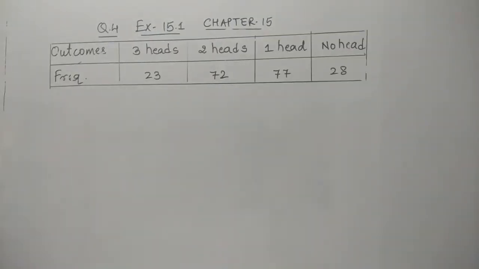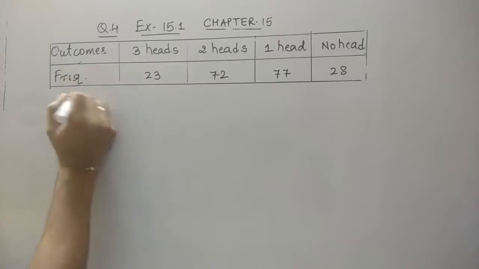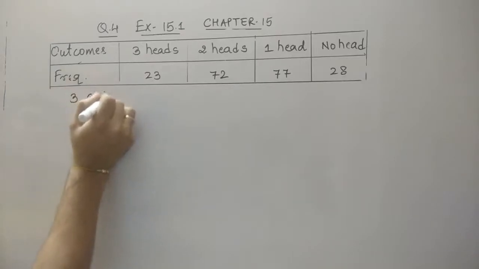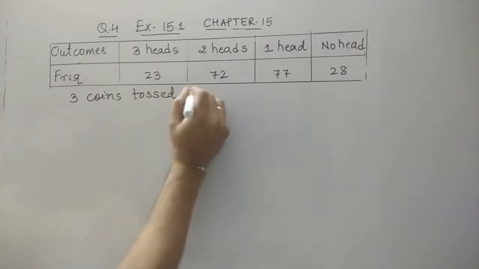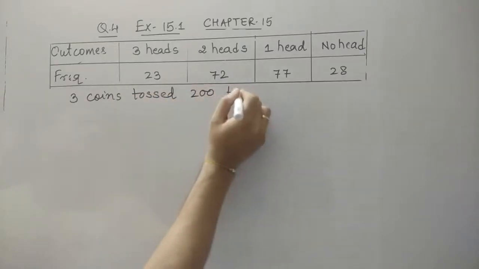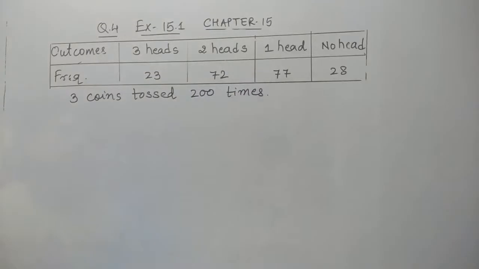It is said that 3 coins are tossed simultaneously 200 times. So 3 coins tossed how many times? 200 times. Simultaneously means together. Following are the frequencies of different outcomes.